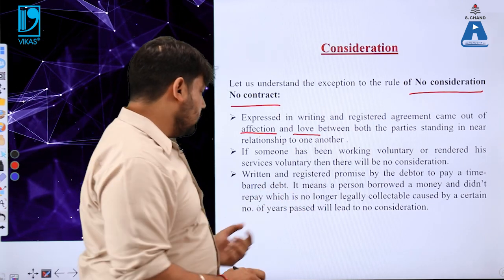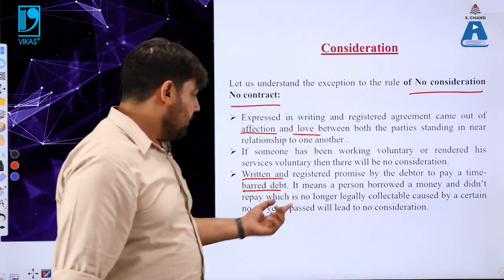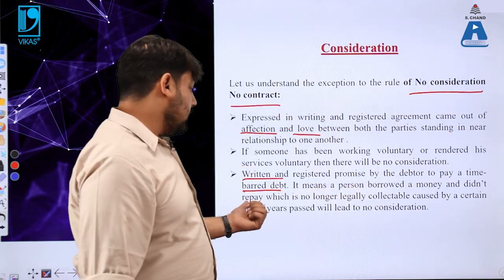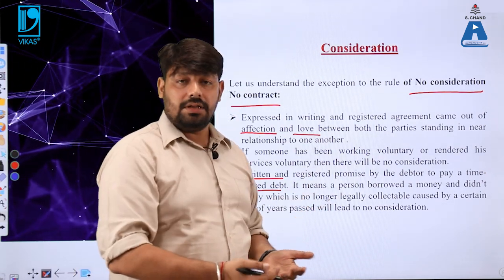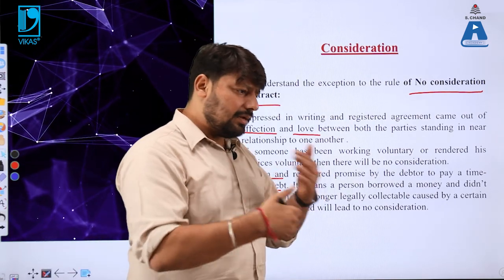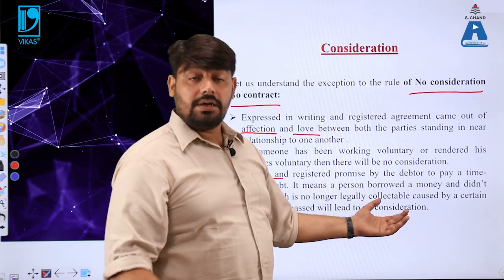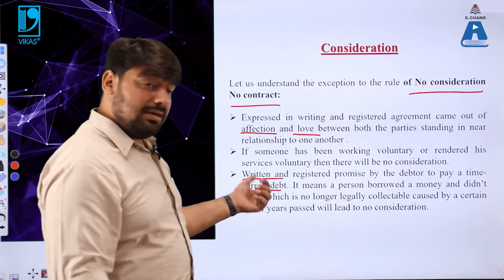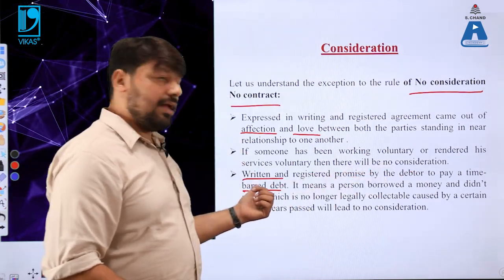Let me tell you, we will understand this particular statement with the help of an example. It means a person who has borrowed money and did not repay, which is no longer legally collectible as per the law. You borrowed money from someone at one time, but within a particular time period you could not repay it. So what happens in such a case? Let us understand: a written and registered promise by the debtor to pay a time-barred debt.